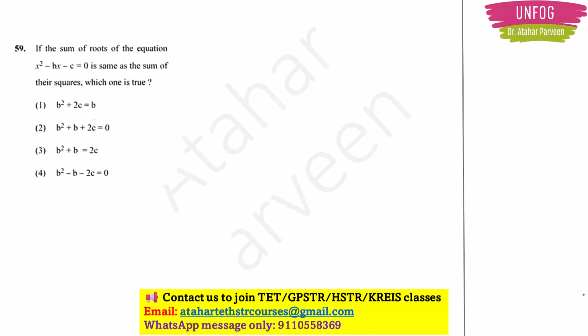Next question. This question is from the quadratic equation chapter. If the sum of roots of the equation x square minus bx minus c is equal to 0 is the same as the sum of their squares, which one is true, they are telling. So what is the equation they have given here? The quadratic equation is x square minus bx minus c is equal to 0.